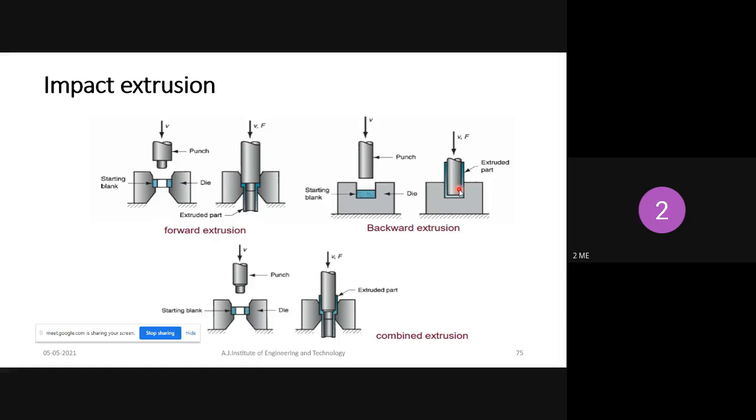Any doubt in impact extrusion process? Any doubt? No, sir. Okay.